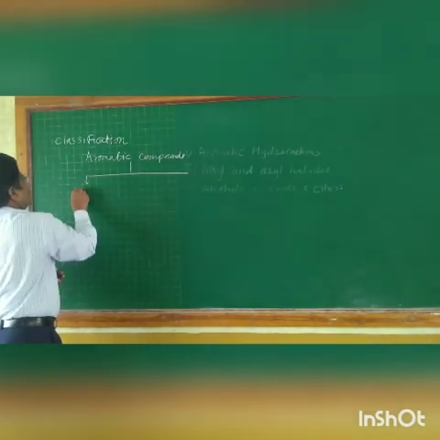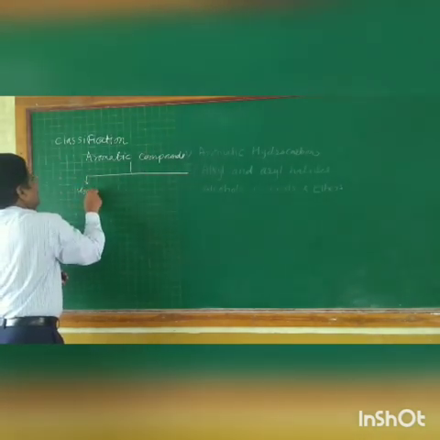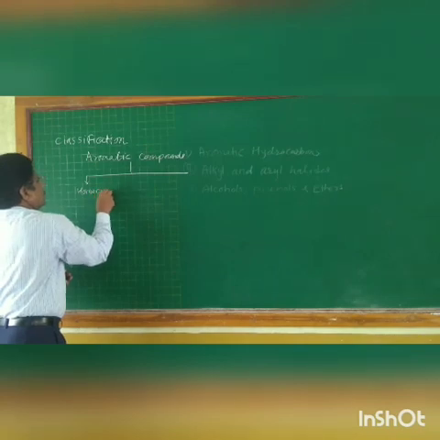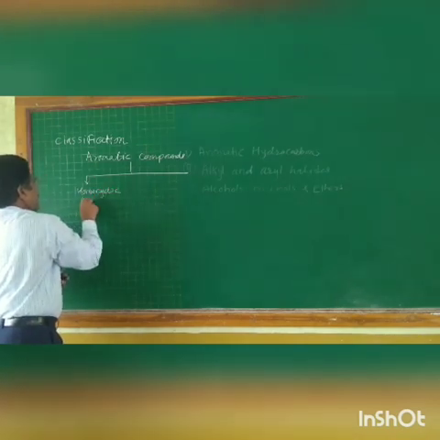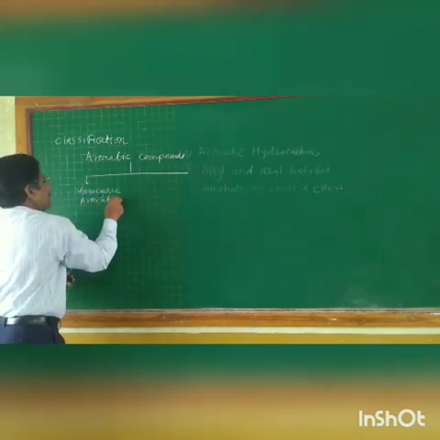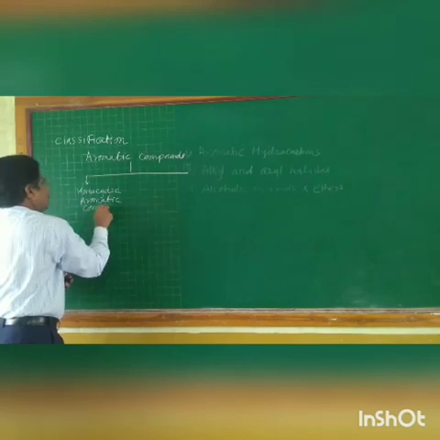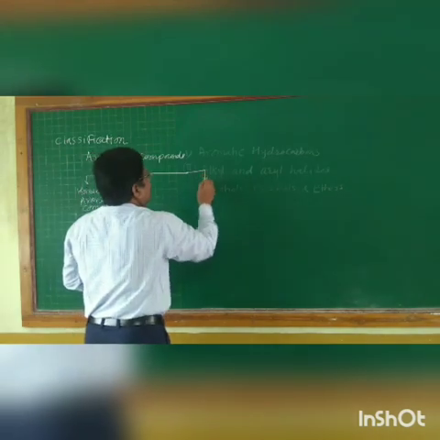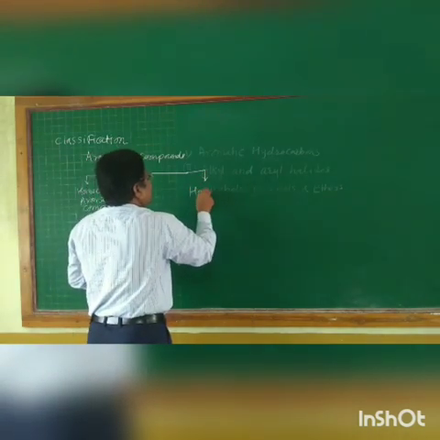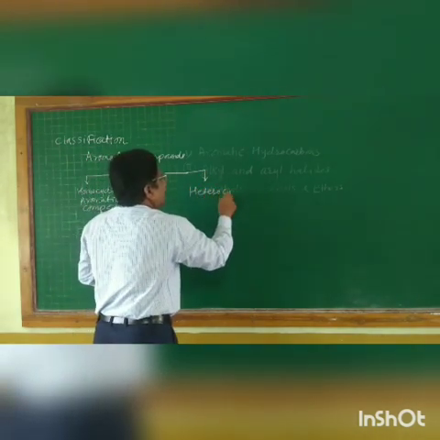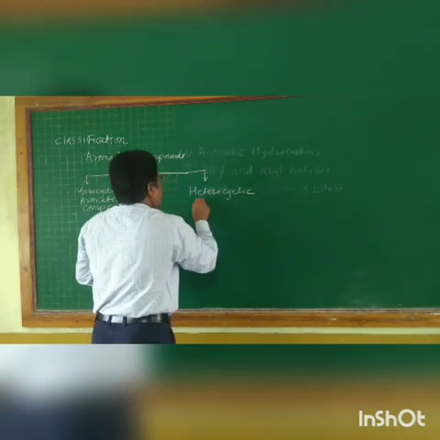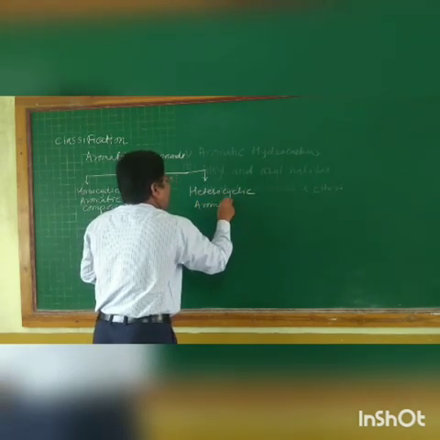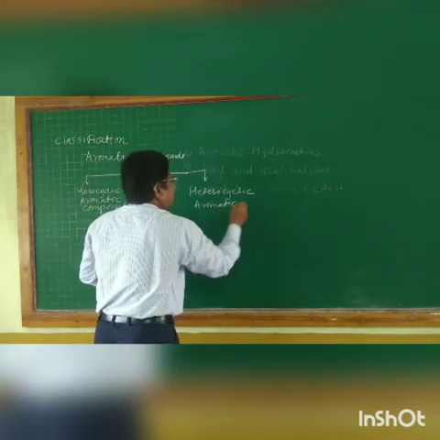First one, homocyclic aromatic compounds. And the second important class of aromatic compounds is heterocyclic aromatic compounds.